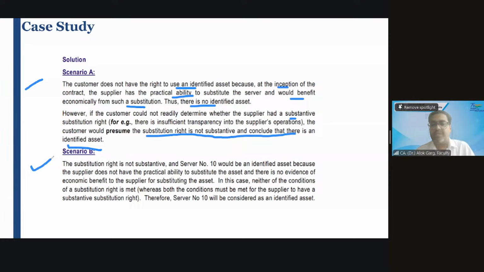Ayush, just wait for a minute. The substitution right is not substantive in scenario B. It is given in the question that practical ability is not there. And server number 10 would be an identified asset because the supplier does not have the practical ability to substitute the asset and there is no evidence of economic benefit to the supplier for substituting the asset. In this case, neither of the conditions of substitution right is met, right? Therefore, server number 10 will be considered as an identified asset. Yes, Ayush.